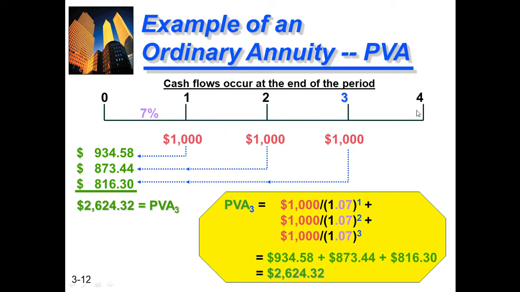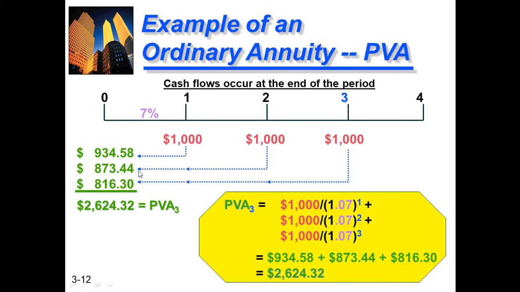Let me solve with an example. From 0 to 4, a timeline. Every end of the year $1000 is paid at 7% interest. The first year is discounted for 1 year, the second year for 2 years, the third year for 3 years. 1000 divided by 1.07 to the power of 1 becomes 934.58.